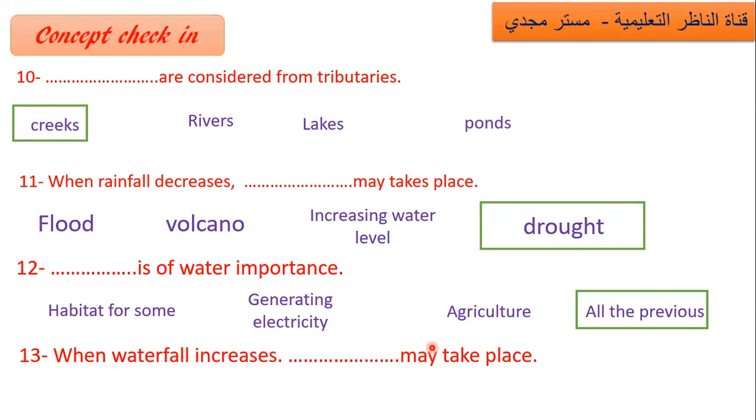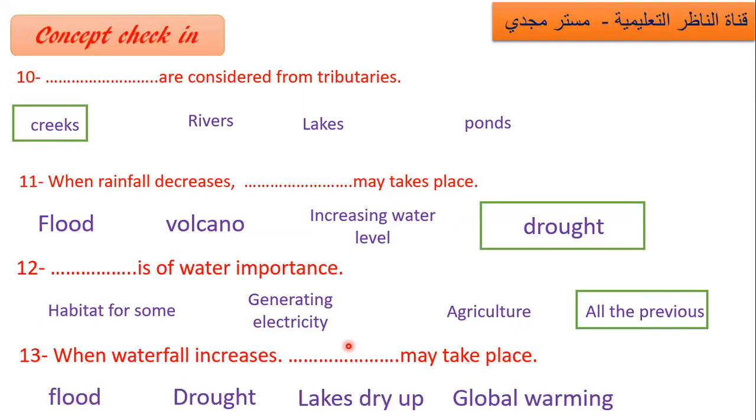Number 13. When rainfall increases, it means heavy rain. When there is heavy rain, what may take place? So which one? Excellent. Flood. Yes, flood may take place.